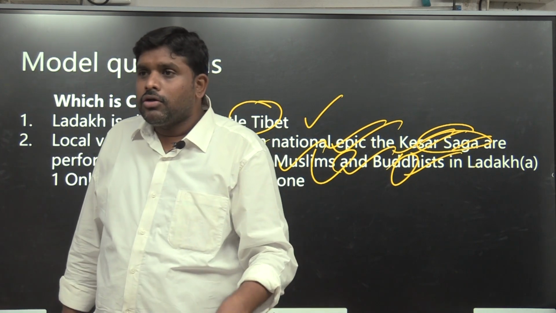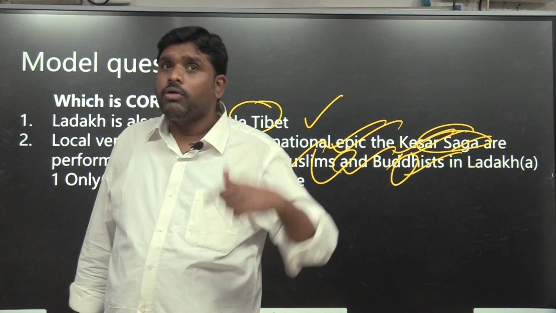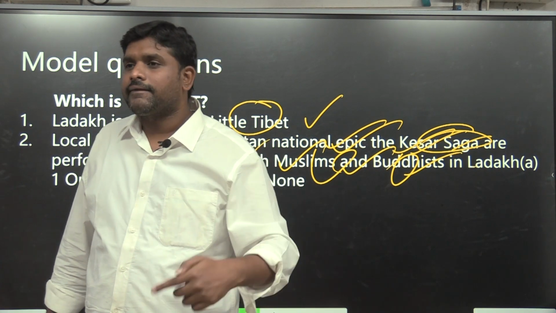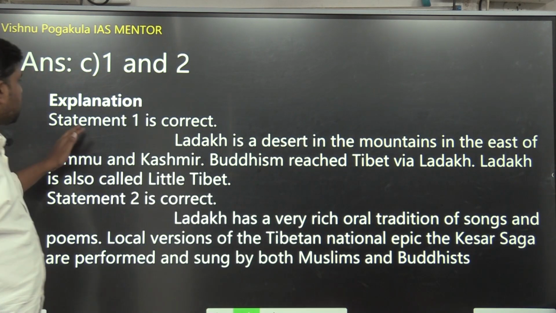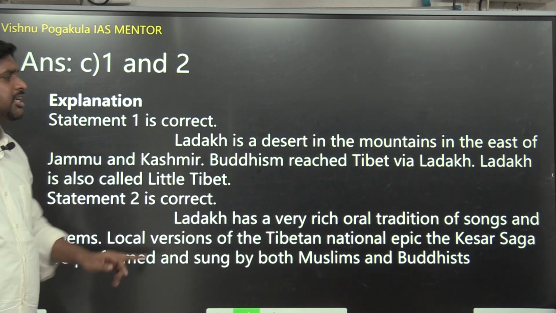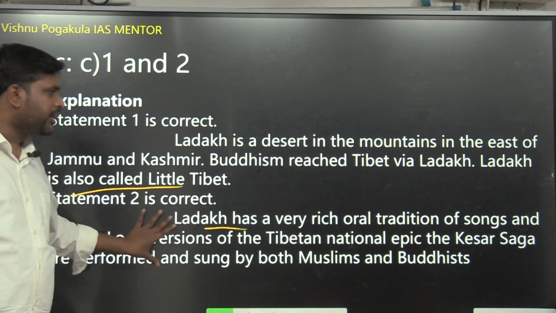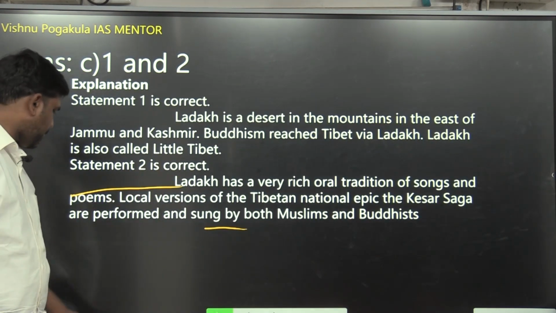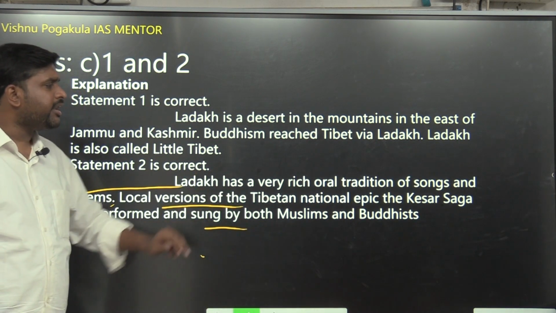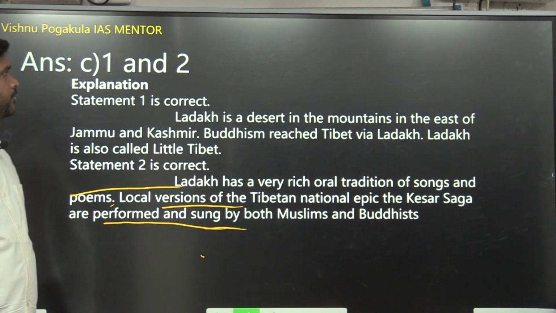And one more. Ladakh and Kerala are both in different places, but both were impacted by Muslims. Yes or no? They came from Afghanistan, and from down the Arabian Sea. Statement: Ladakh is a desert in the mountains in the east of Jammu and Kashmir. Buddhism reached Tibet via Ladakh. Ladakh is also called Little Tibet. Ladakh has very rich oral traditions of songs and poems. The local version of the Tibetan national epic, the Kesar Saga, is performed and sung by both Muslims and Buddhists.